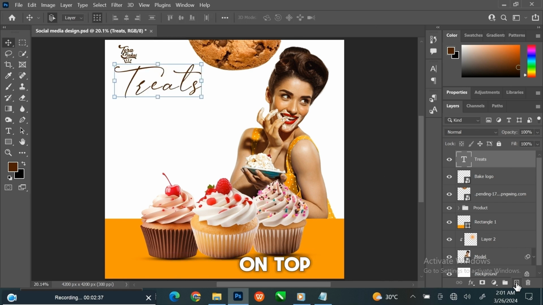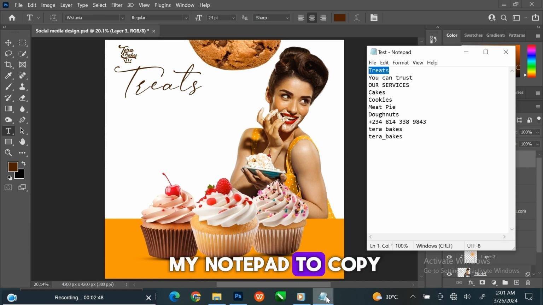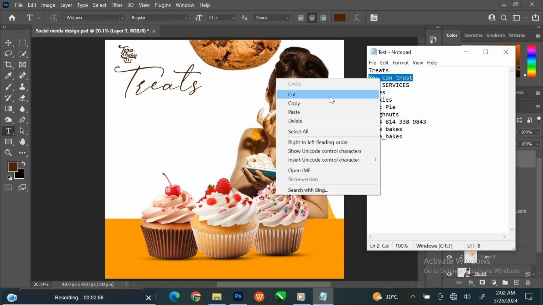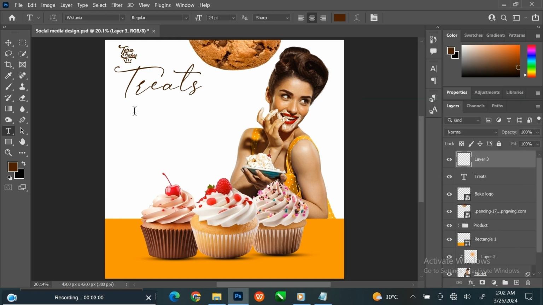Create a new layer on top. Select the text tool. I will go to my notepad to copy the text. Left-click on the white space, then press Ctrl+V to paste.